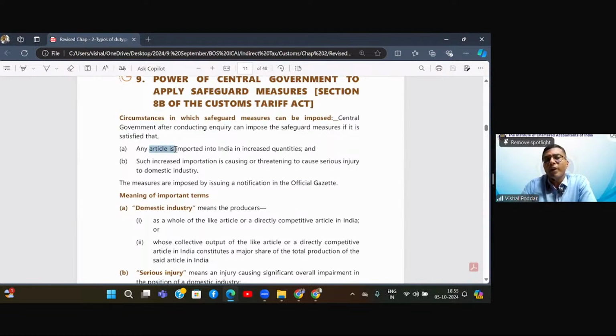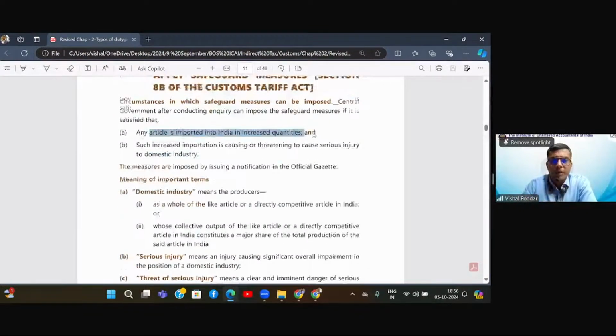First, where they find any article is imported in increased quantities, like generally we find from smaller countries like Vietnam, Bangladesh, or even China, they are sending goods, or rather they are dumping goods in huge quantities. And obviously they're dumping it at a very low price. So this is definitely affecting our Indian manufacturers, our Indian economy. So first, to reduce or control this, they have the safeguard measure of introducing a safeguard duty.